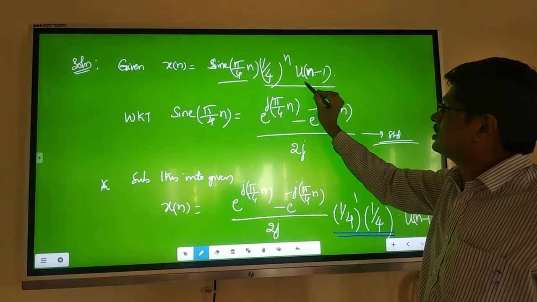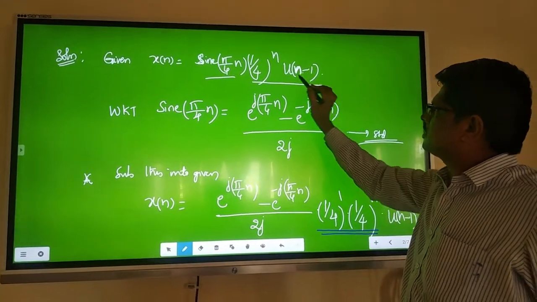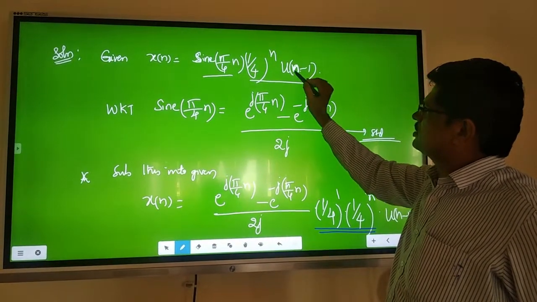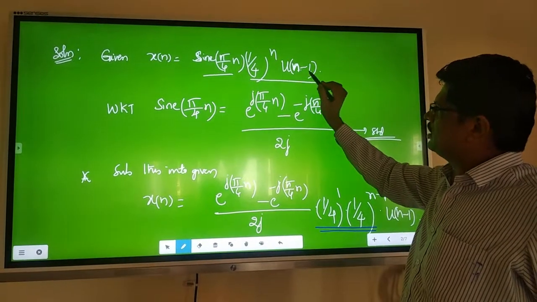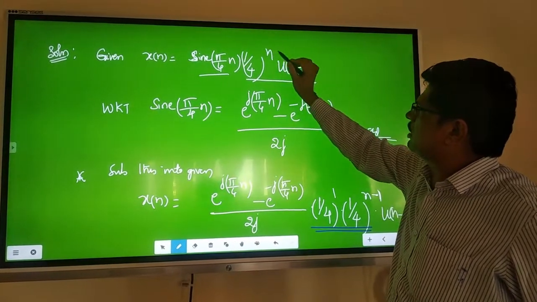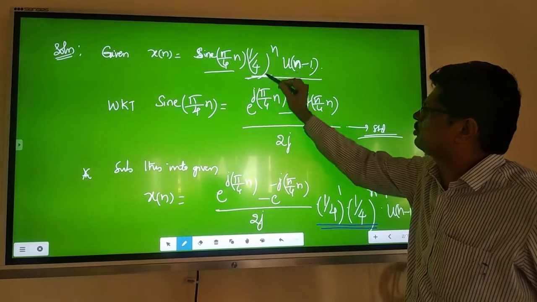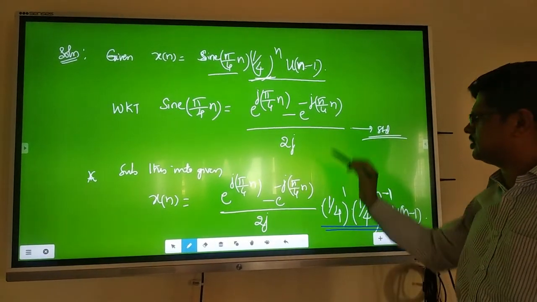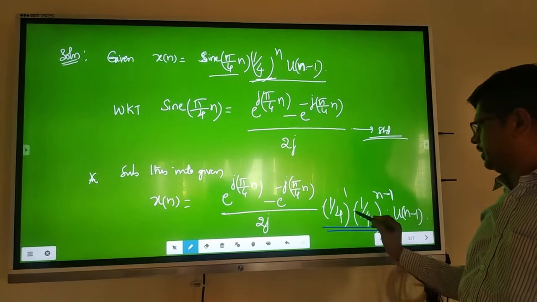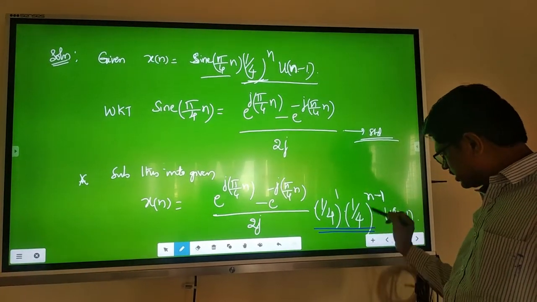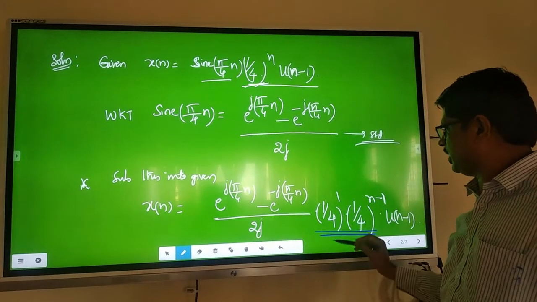Since u of n minus 1 is there, a time delayed unit step function delayed by 1, I want an n minus 1 term somewhere here also. Therefore I will write 1 by 4 to the power n in this form: 1 by 4 to the power 1 into 1 by 4 to the power n minus 1. When you do these two multiplications, you get only 1 by 4 to the power n.